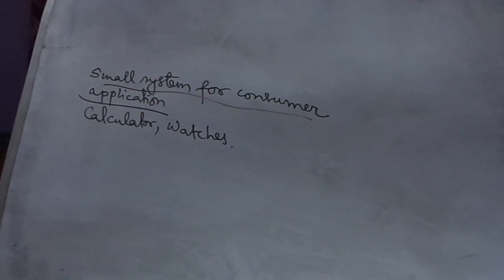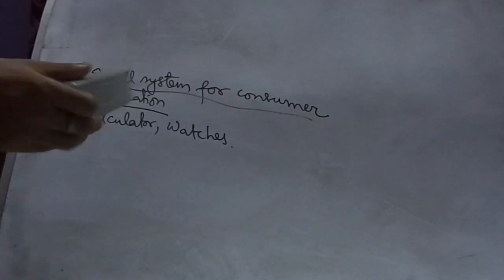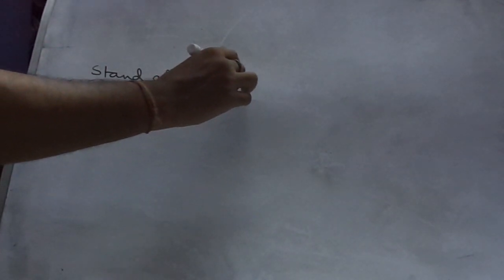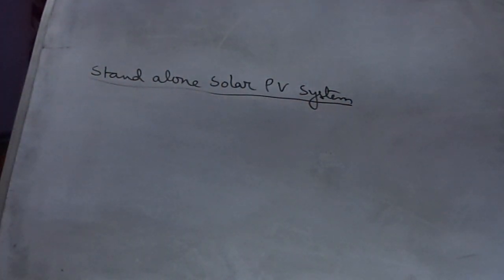The main components of a general stand-alone solar PV system are shown in this diagram.